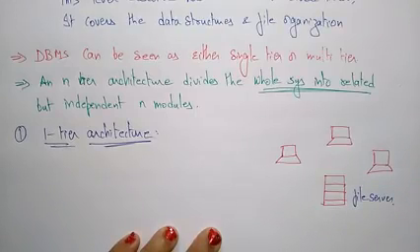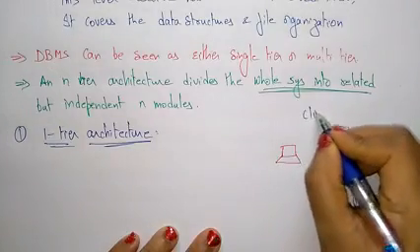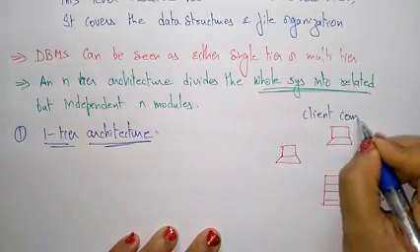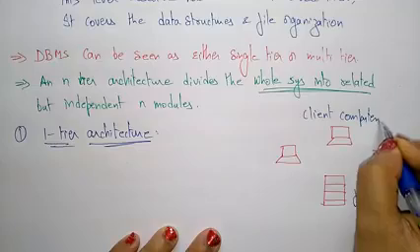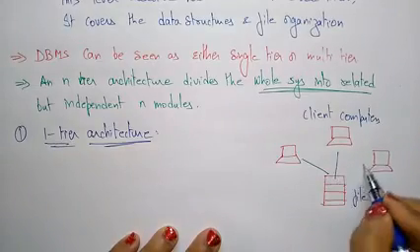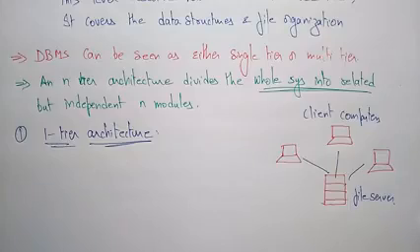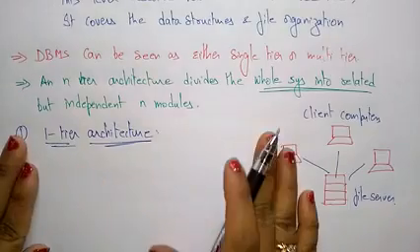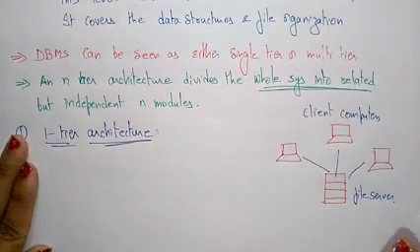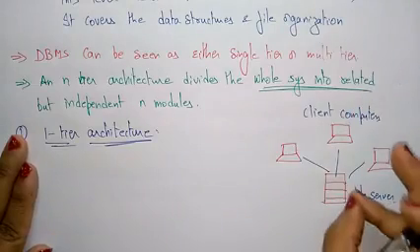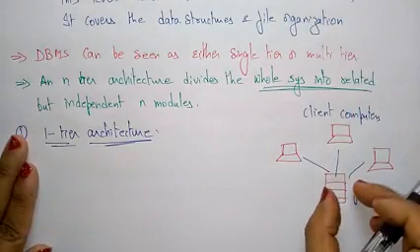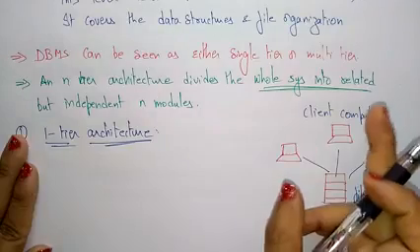So in one-tier architecture, rather than going for the database server, we use the file server. These are all the client computers, and the client computers interact with the file server. One tier means only one server is there, many clients and one server.